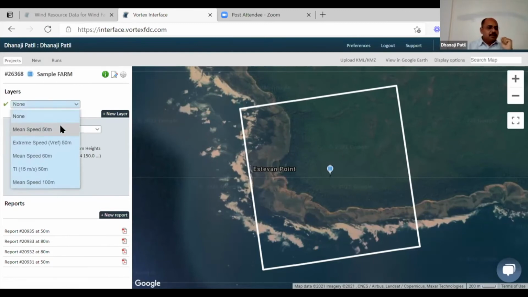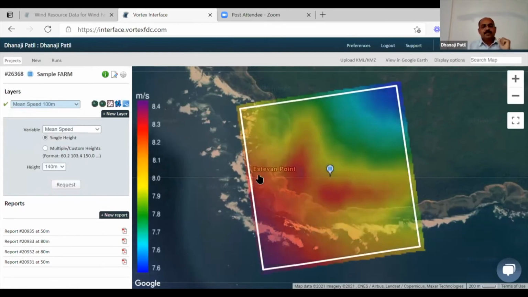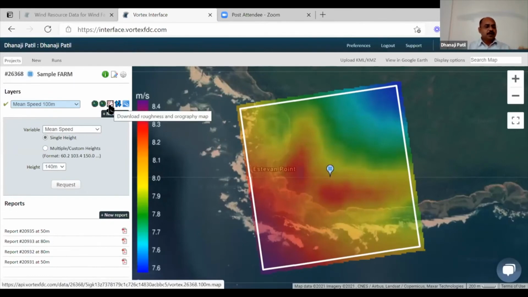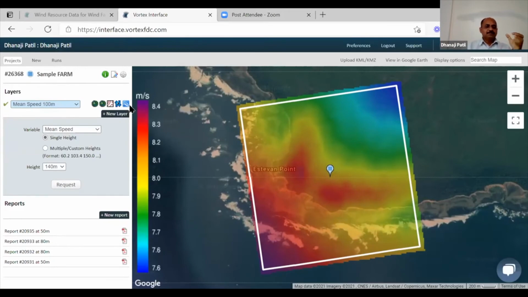Let us have a look at a layer which is already there. This one is the mean speed layer for this sample farm at 100-meter height. You can see you are able to download a WRG format. You are able to download orography. Then you can download the ESRI formats, ESRI ASCII and ESRI TIFF. Then the Google Earth KML format.